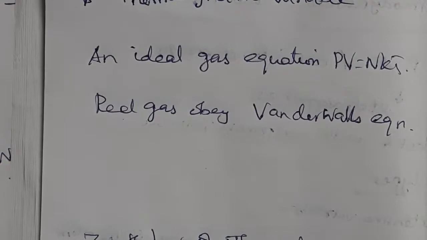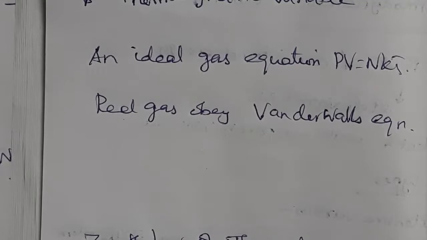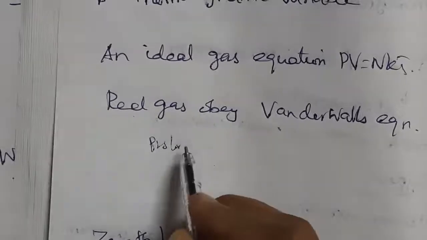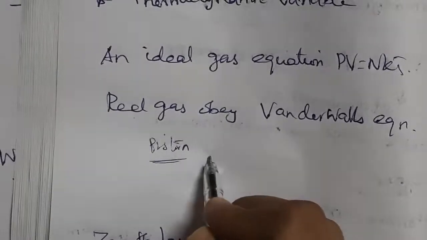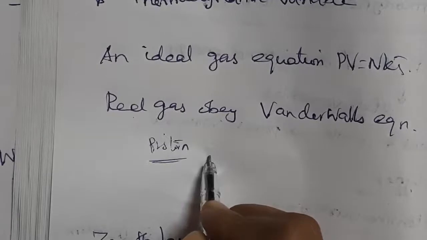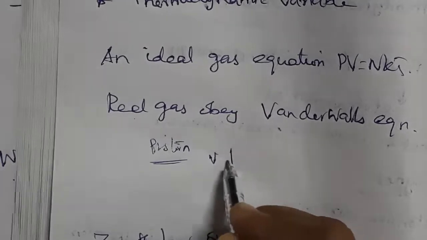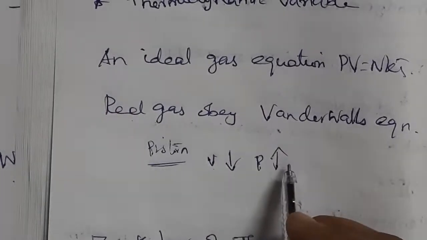What do you mean by this? Here, we cannot change one variable alone. That means, if we push the piston of a gas container, the volume of the gas will decrease, but the pressure will increase. Okay? So if you push the piston, the volume of the gas container decreases. If the volume decreases, the pressure will increase. Clear?